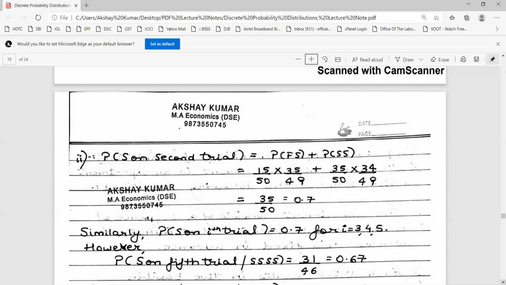Similarly, you will observe what is the probability of success on the fifth trial, given that the first 4 are successes. So I can come to the whiteboard.